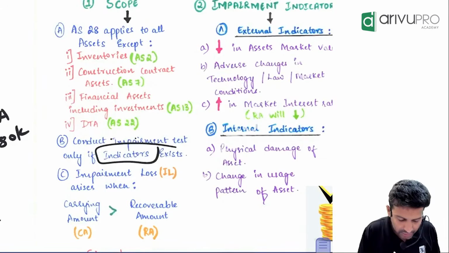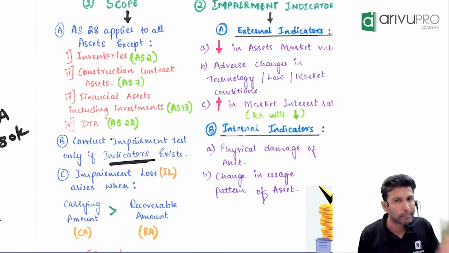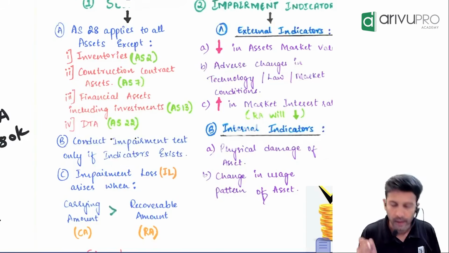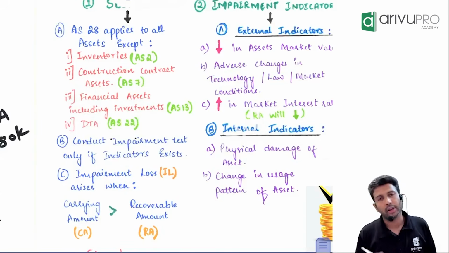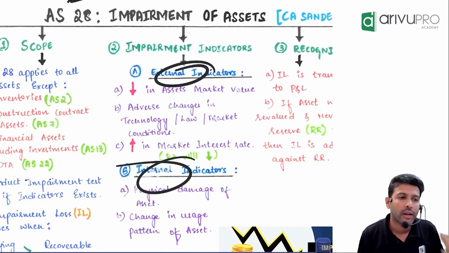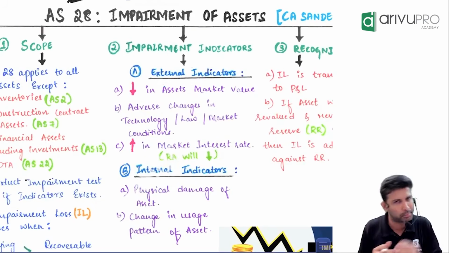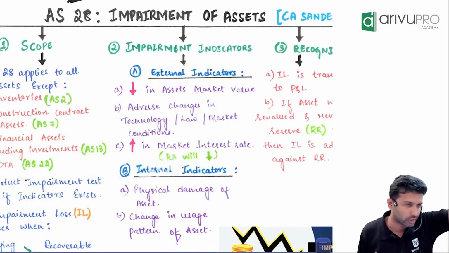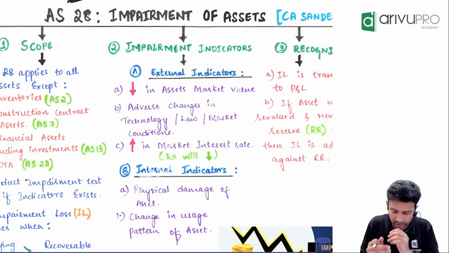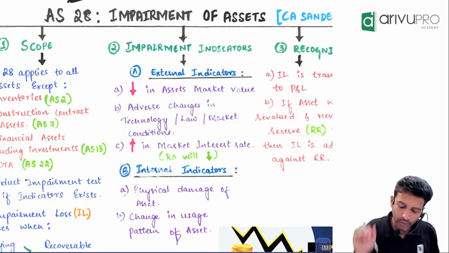All this drama will come into the picture only if there is an impairment indicator. Now, impairment indicators are of two types: internal and external. First, maybe we'll run through some. I've just listed out some examples. There could be more indicators also. The list is not exhaustive. It is just illustrative, for the sake of examples.